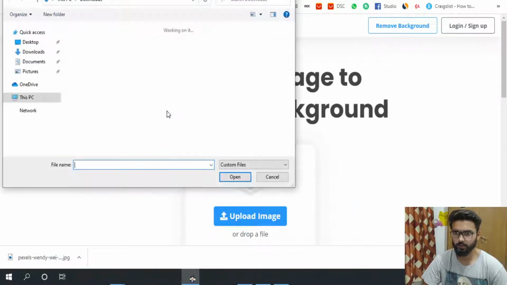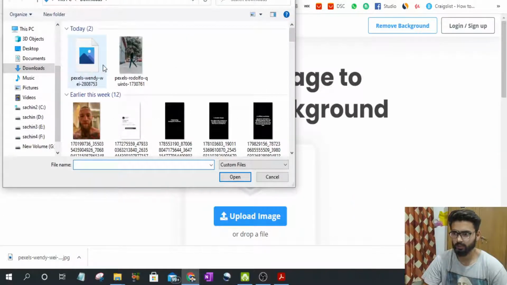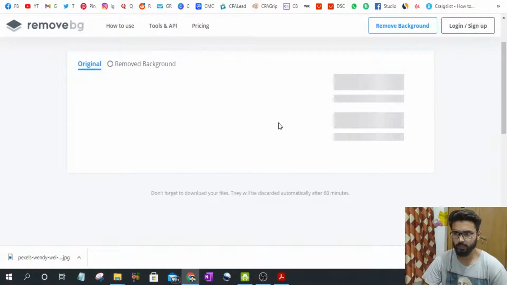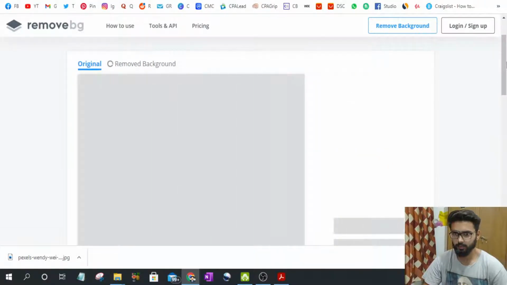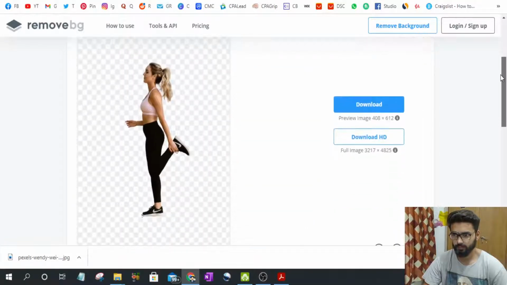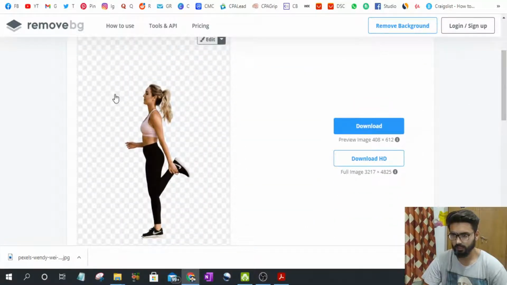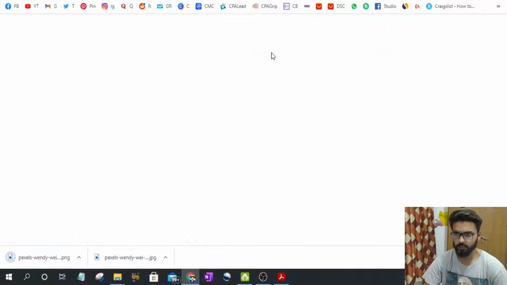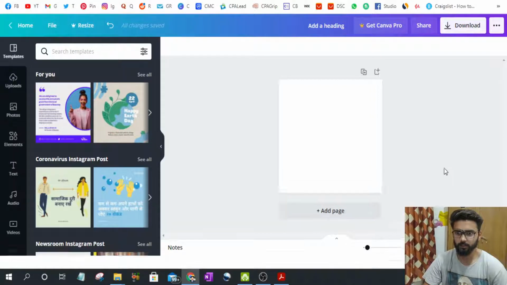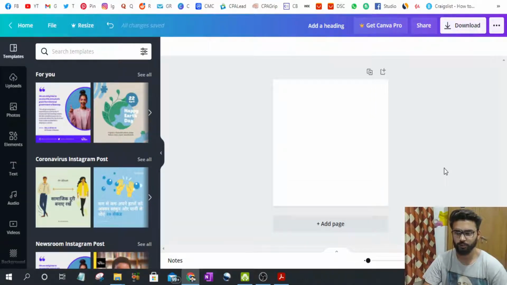Type in your browser remove.bg, remove background, and upload that image. We are going to remove the background of that because the posts look good. Upload it here and then it will remove the background of that image. As you can see, background removed. Click on download and the image has been downloaded. Go to Canva and let me show you, and I will fast forward this to show you what I was talking about.